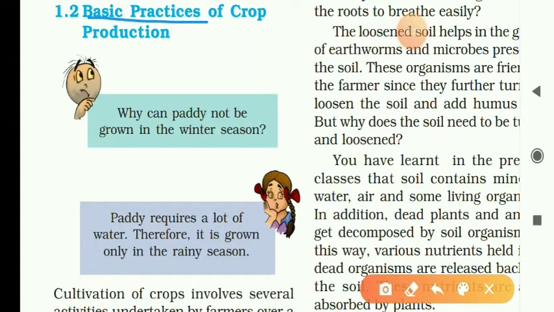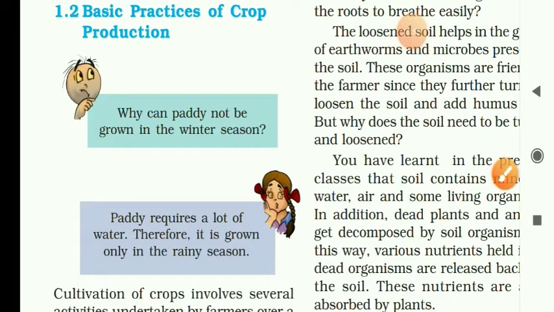Bujo asked the question, why can paddy not be grown in the winter season? Pehli replied, paddy requires a lot of water. Therefore, it is grown only in the rainy season, but it cannot be grown in any other season. Why? Because paddy needs a lot of water.